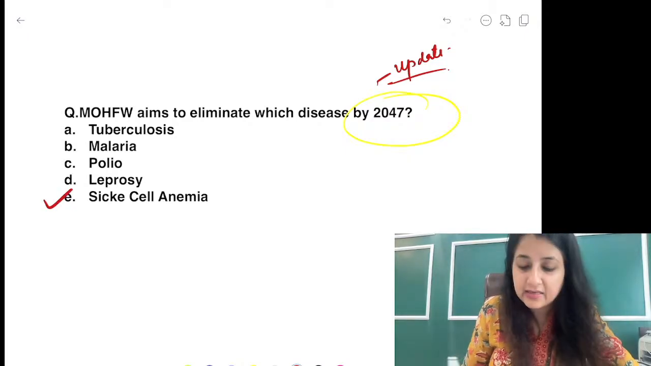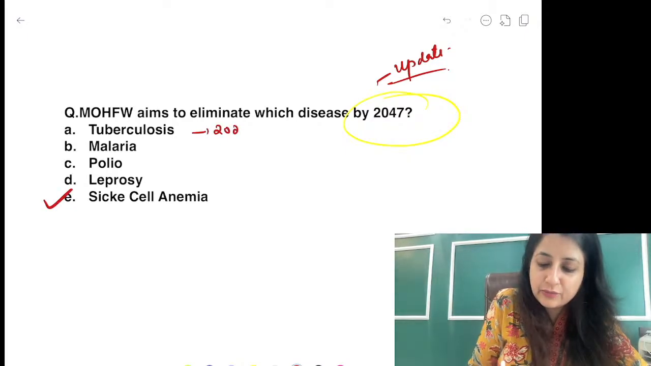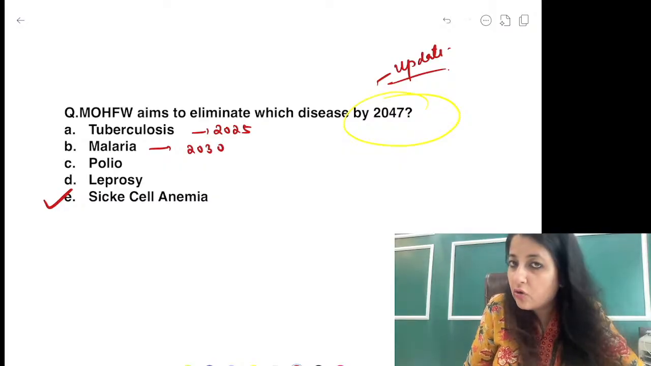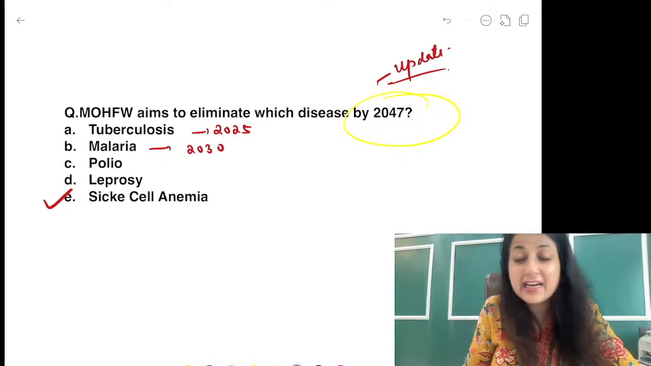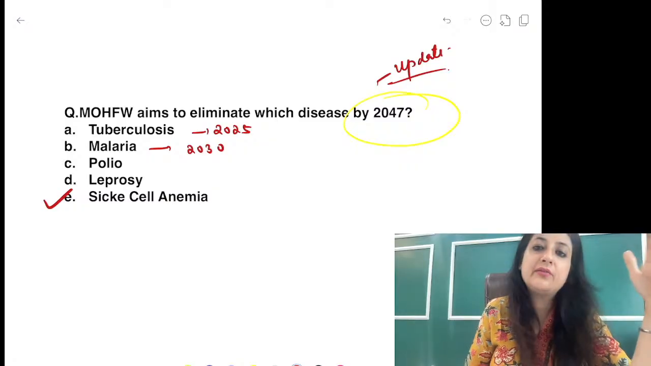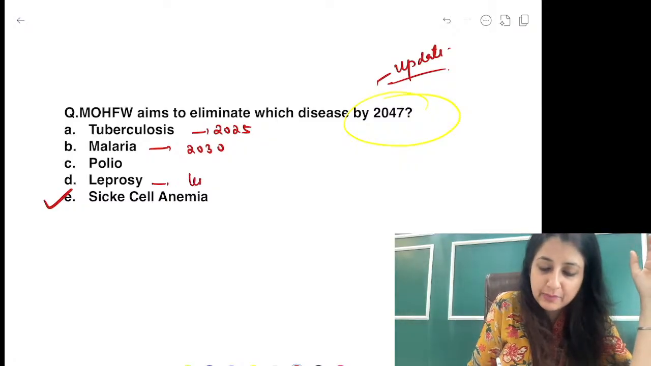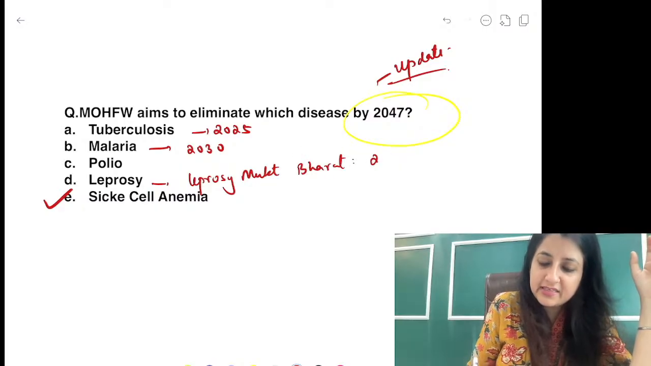Sickle cell anemia. TB we were looking 2025. Malaria 2030. Polio, we want to eradicate polio now, the sooner the better, of course. Leprosy मुक्त भारत हमको चाहिए 2027 तक. Leprosy मुक्त भारत by 2027.